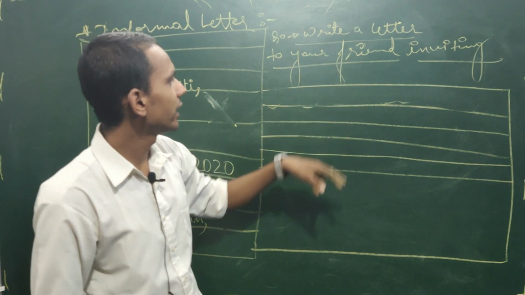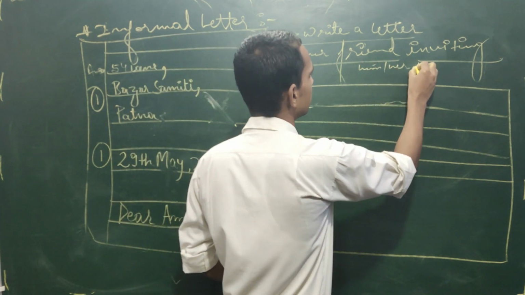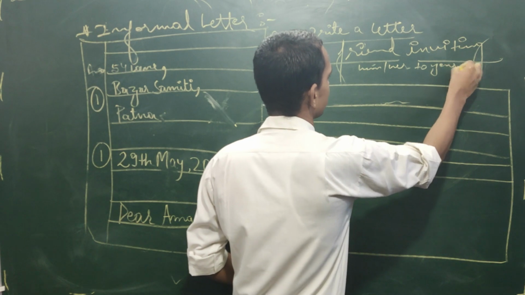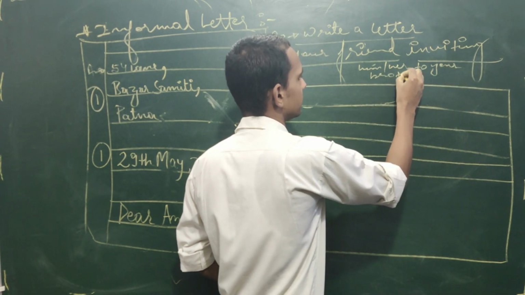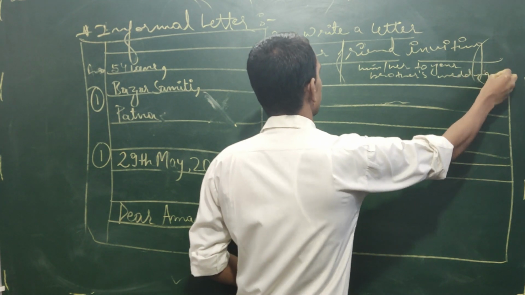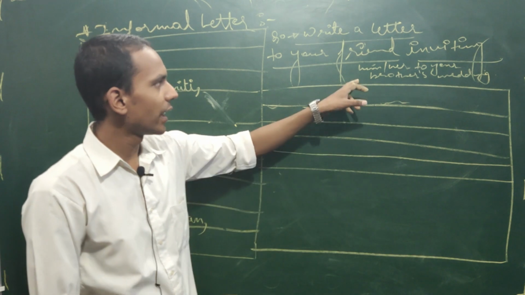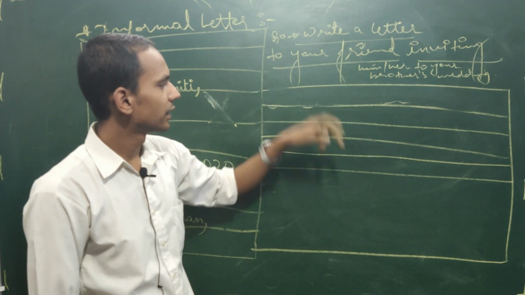Okay, generally what is happening here? Write a letter to your friend inviting him or her to your brother's wedding. So your brother wedding is there, marriage ceremony is there, and you have to invite your friend with letter.